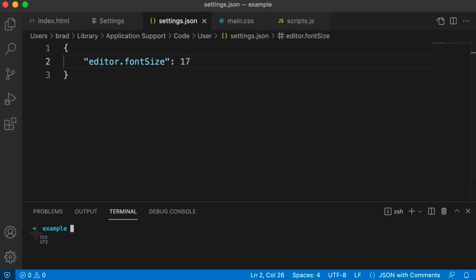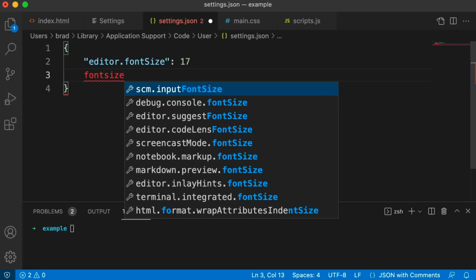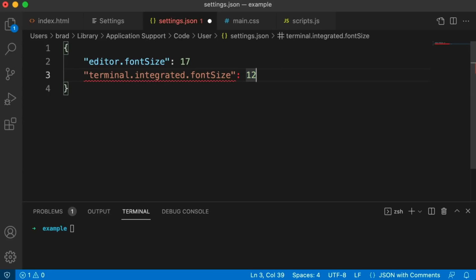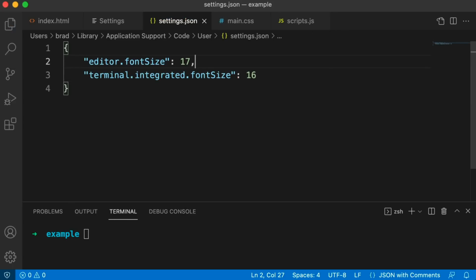Also, if you want to bump up the font size of your command line in your settings file, if you just start typing font size, there should be an option, terminal integrated font size, so you can just bump that up a bit if you want. Oops, I need a comma here. Cool. All right, now let's really change gears.